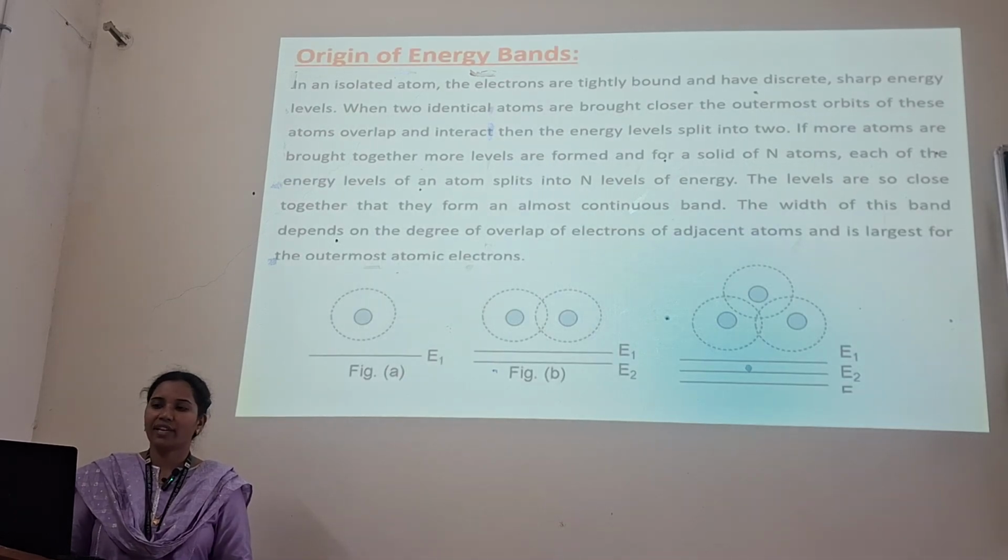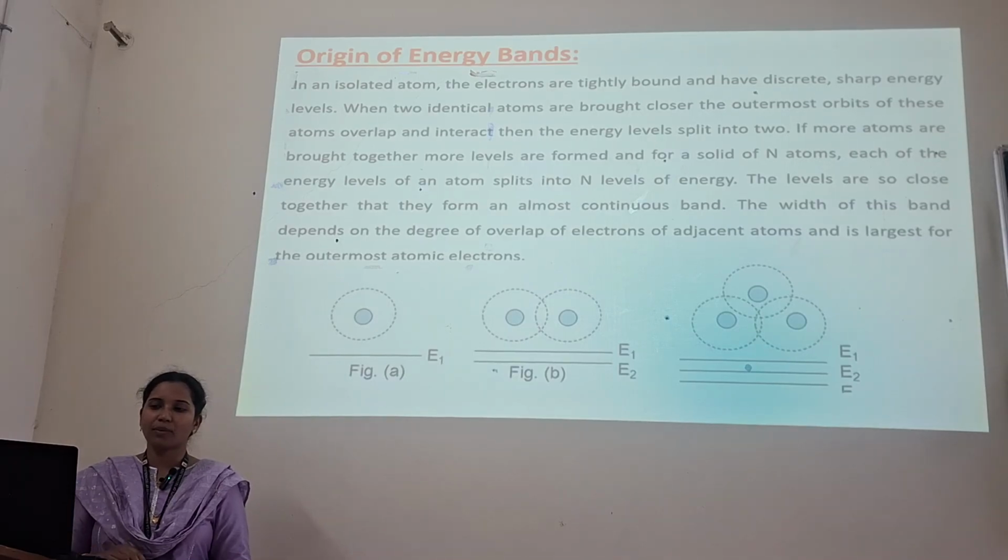Again, we have the origin of energy bands. How are these energy bands originated? In an isolated atom, the electrons are tightly bound and have discrete sharp energy levels. As you can see in figure B, when two identical atoms are brought closer to each other, the outermost orbits of these atoms overlap and interact, then the energy level splits into two.